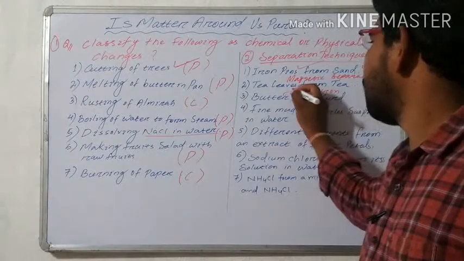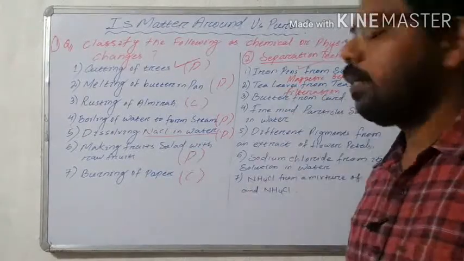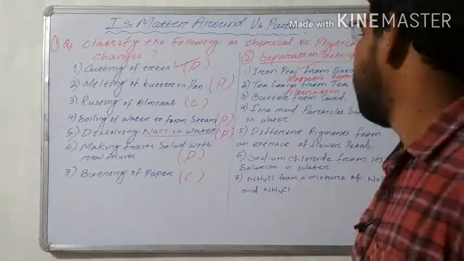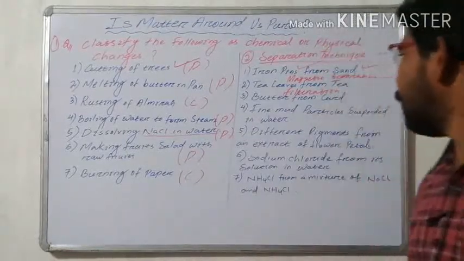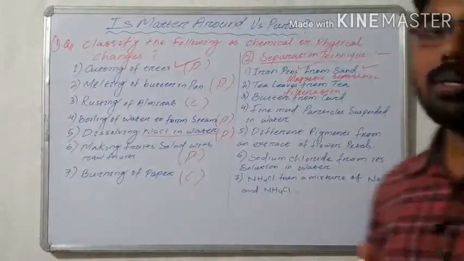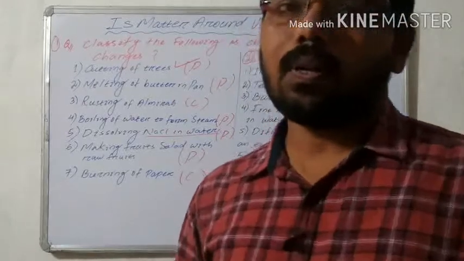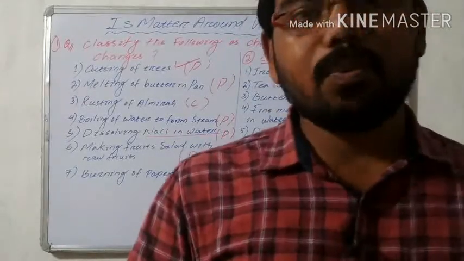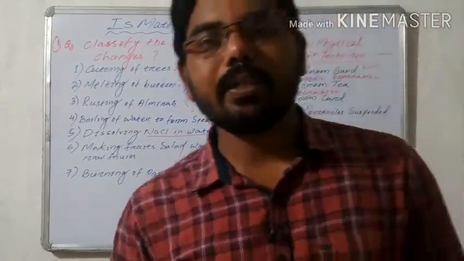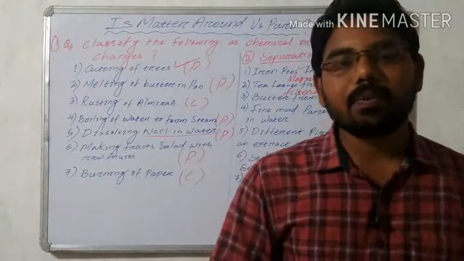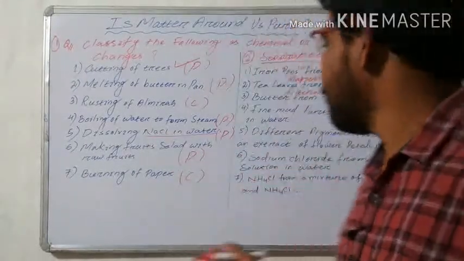In the filtration process, we have to filter the tea leaves from the tea. Next question: butter from curd. This is one of the most important techniques. The butter is the lighter one, that's why we have to separate it by the process of centrifugation.